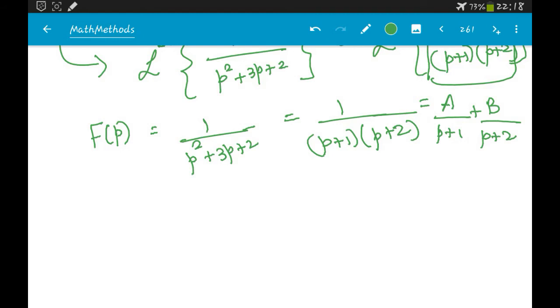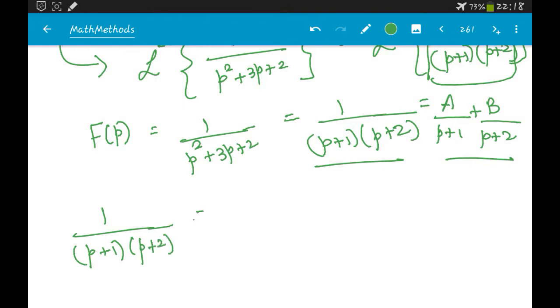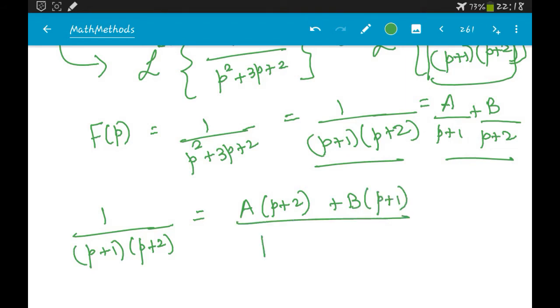If this is equal to this, then 1/((p + 1)(p + 2)) is nothing but (a(p + 2) + b(p + 1))/((p + 1)(p + 2)). The denominator is the same.